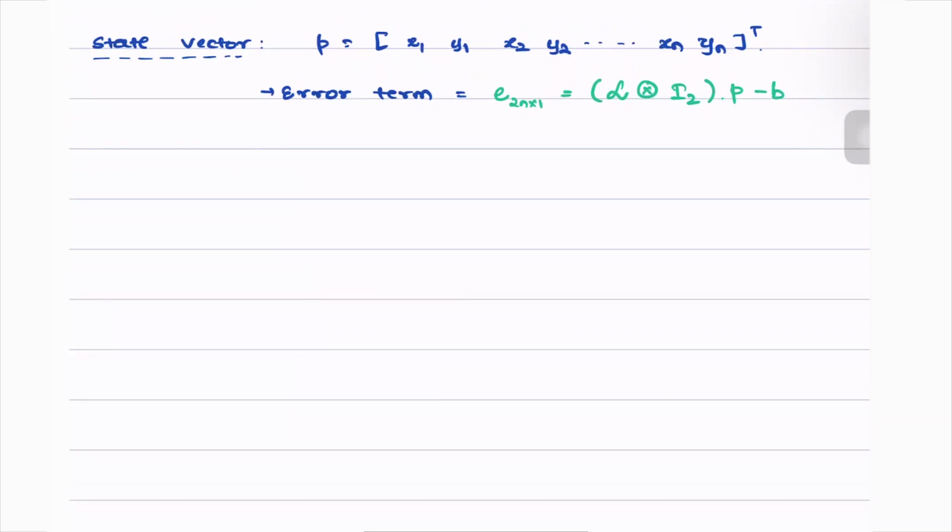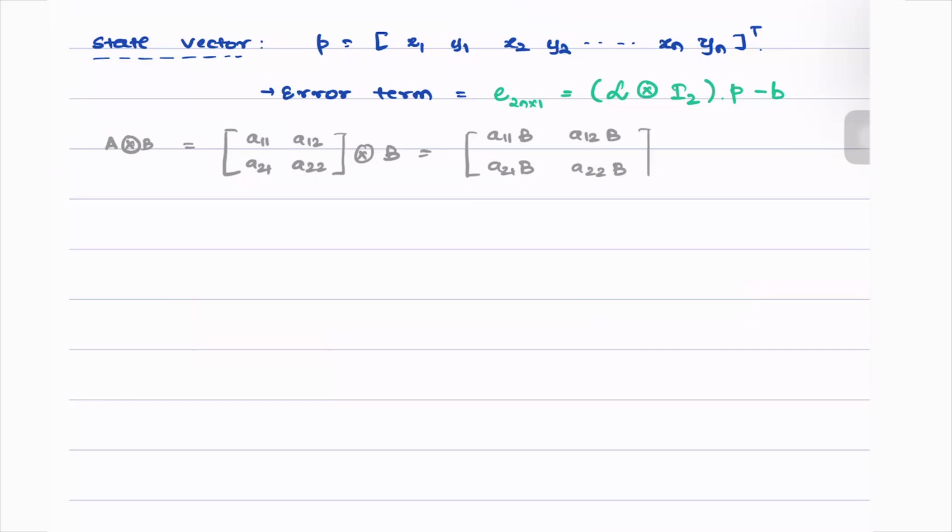The meaning of a Kronecker product is quite simple. If there are two matrices, let's say A Kronecker product B, and A takes the following form, then it is simply equal to A11 times B, A12 times B, A21 times B, and A22 times B. So this is a Kronecker product.